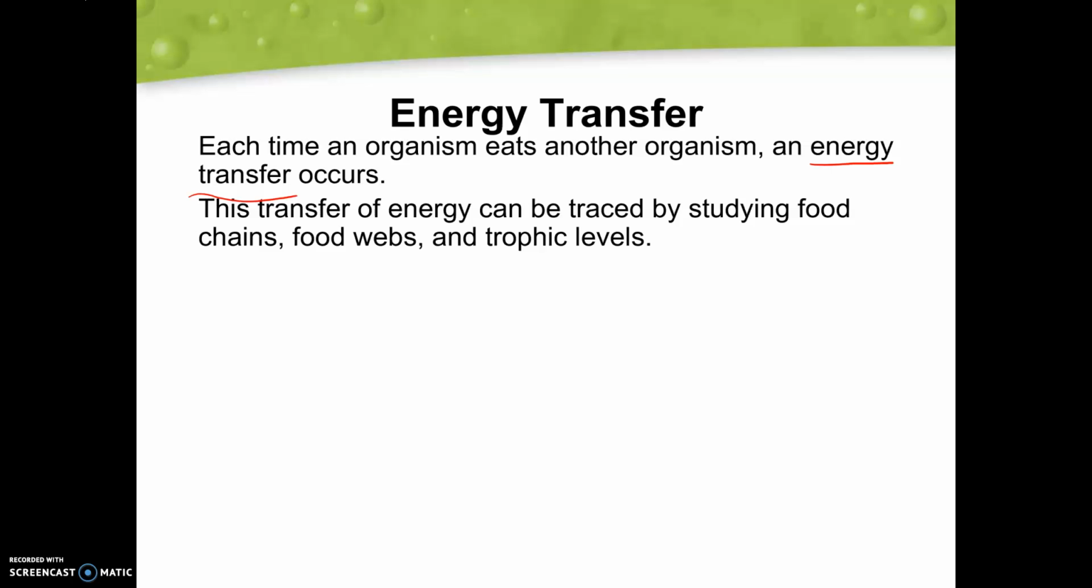So this transfer of energy is going to be traced by studying food chains, food webs, and our different trophic levels here. So when we're looking at all of these things, we can see that transfer of energy. Remember, when we were taking a look at our food chains and our food webs, that energy transfer was signaled by the arrow moving from what was being eaten to what was eating it, because we know that energy was moving from the organism that was being eaten to the organism that is eating it.